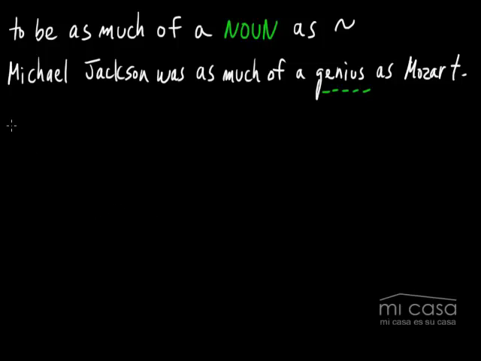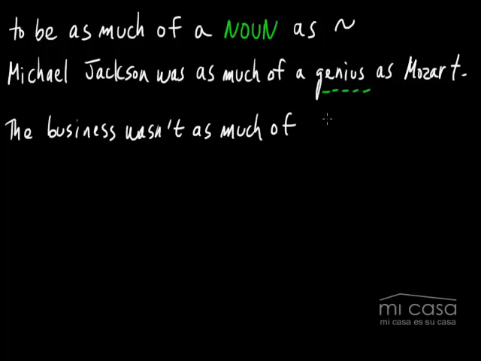So the business wasn't as much of a success as I thought. The business wasn't as much of a success as I thought, or as I expected.